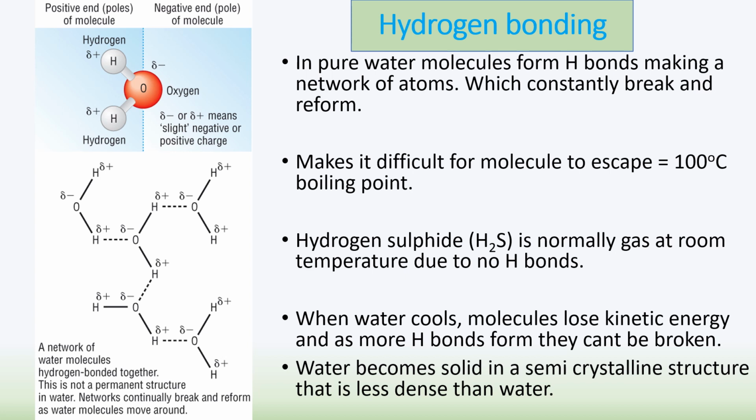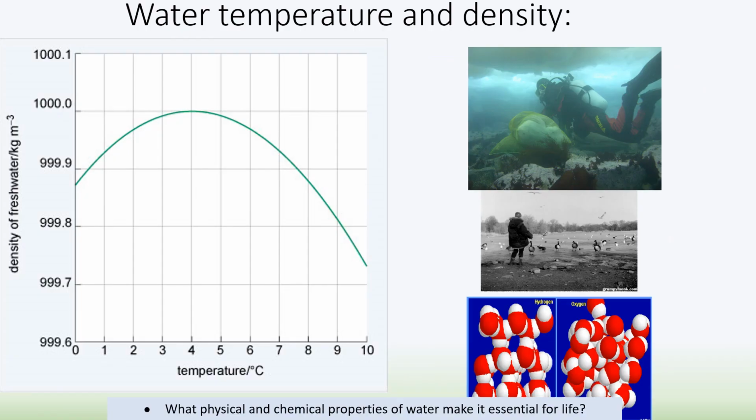And water is one of the only molecules to become less dense when it becomes a solid rather than a liquid. So here you can see that graph which shows this. You can see most materials go up, and they'll get more and more dense as they get colder and colder and colder.